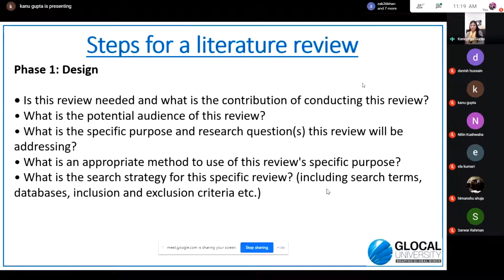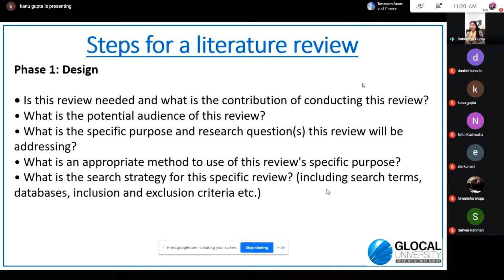Then coming to the steps for the literature review. Phase 1 is design. Design means you yourself need to understand why this literature review is required. What is the basic objective of doing this literature review? What contribution do you want to make as an academician to the world of academics, to the world of knowledge, by doing this particular research, and then by doing this particular review?